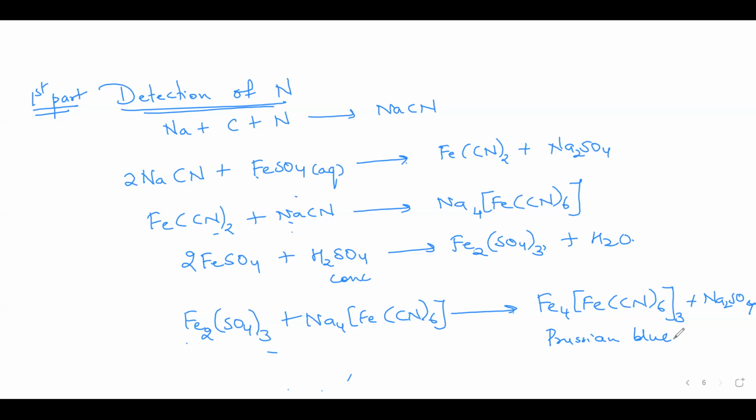Yes, ma'am. So if you get a Prussian blue color when you add FeSO4 and sulfuric acid to the filtrate, then that confirms the presence of nitrogen in the organic compound, because this Prussian blue color will confirm the presence of cyanide ion, and cyanide ion means nitrogen will be there in the organic compound.